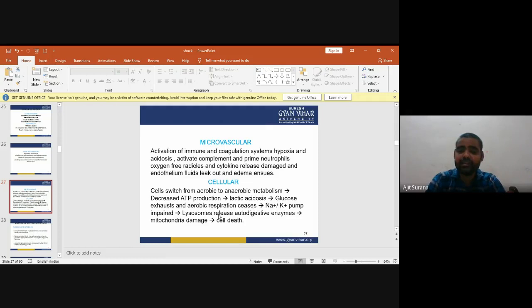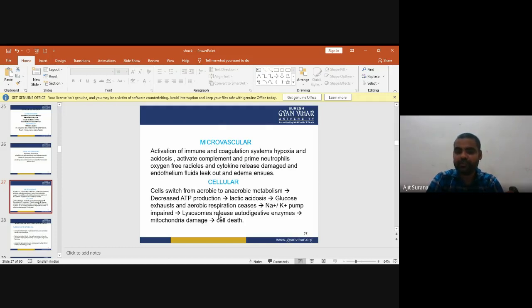Over the cellular system, cells switch from aerobic to anaerobic metabolism. There is a decrease of ATP production, which may cause acidosis. Lactic acidosis causes glucose exhaustion and aerobic respiration ceases, due to which the sodium and potassium pump is impaired.